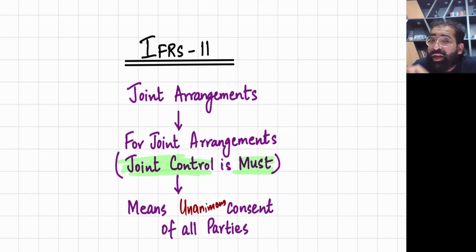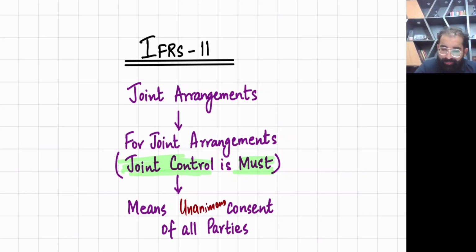So in the agreement, I should write these terms. I would say I need joint control, meaning unanimous consent is a must. That means if the other partners join hands together, still they can't do anything to me, because my yes is also important. My yes is very important. Without my consent, they can't change anything.